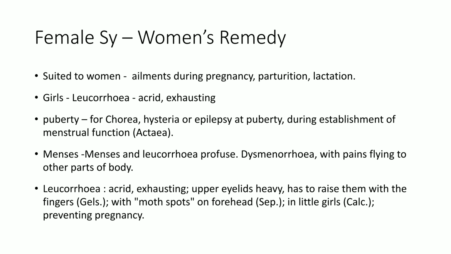You have already learned some remedies for drooping of eyelids. Can you remember those remedies? They are causticum, gelsemium, graphites, sepia. All these remedies have drooping of eyelids. But the trio for drooping of eyelids, according to Nash, are gelsemium, causticum, and sepia. Here in colophyllum also there is drooping, and the patient has to raise the eyelids with hands, fingers.